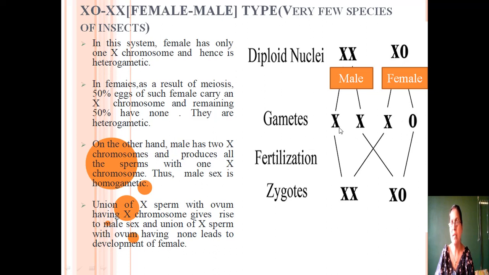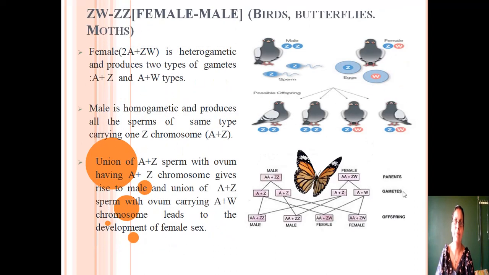When the male gamete fuses with the first female gamete, the zygote will develop into a male organism because this organism contains two X chromosomes. But when the male gamete fuses with the second female gamete, which has no X chromosome, the zygote which is formed will become the female. Here, one X chromosome is present, another X chromosome is absent. So, this will develop into a female. This type of sex determination is called X0 female, XX male type of sex determination, found in very few species of insects. Next come to ZW female, ZZ male type of sex determination.